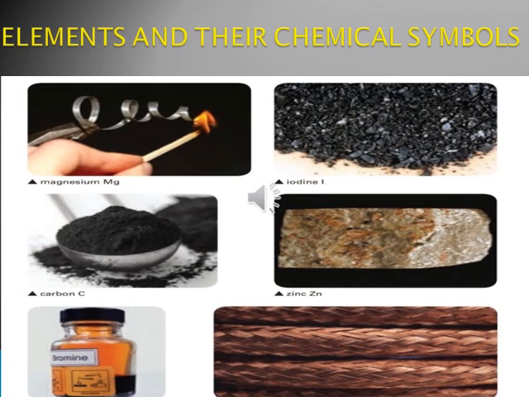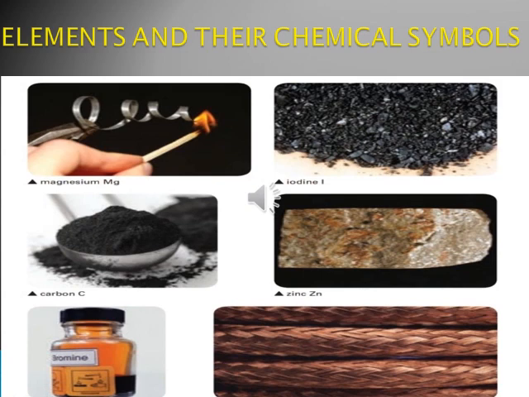Examples of some elements and their chemical symbols. First of all, magnesium. Magnesium is used in car seats, and to make cameras and laptops. Magnesium ignites easily in air and burns with bright light. That is why it is used in fireworks and sparklers.